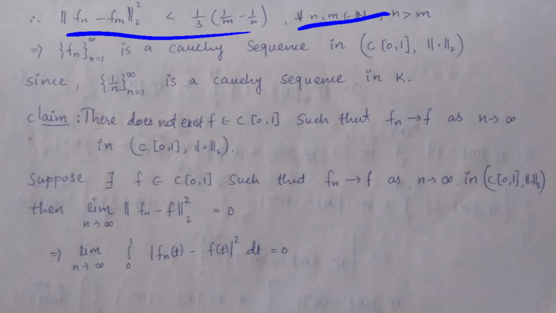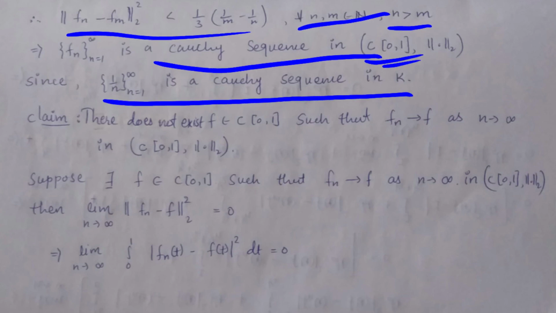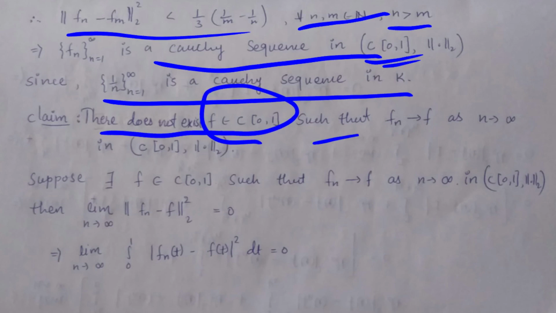This is true for every n and m where n is greater than m. So we can say that this is a Cauchy sequence in this space, and we know that this is also a Cauchy sequence in K. Our claim is that there does not exist any f such that fn converges to f as n tends to infinity in this space. We have to prove that our space is not a Banach space, so our claim is there does not exist f in the space C closed interval 0 1.